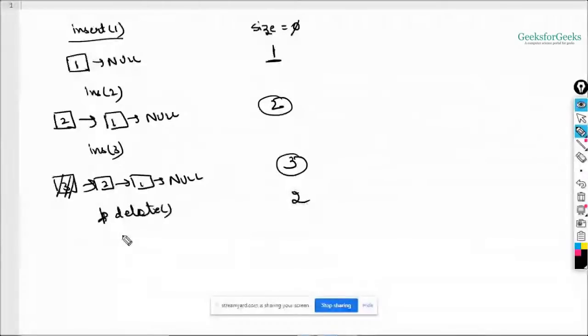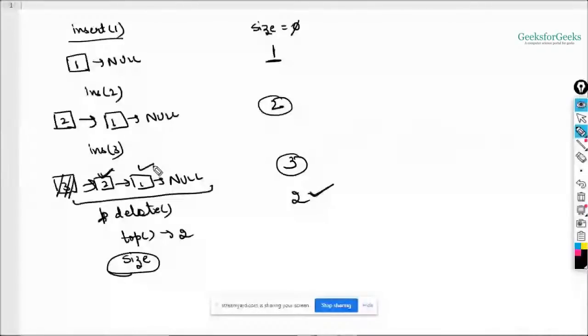Now say I want to check the top element. So the top element is again 2. So it will return 2 from here, right? And say now I want to check the size. What is the value contained inside your size variable? It is 2, right? And what is the size of this list? How many nodes are there? 1 and 2. 2 nodes are there, which basically means that my size variable contains the length of this list. And we can directly return size from here. You don't need to do anything, just return size from here, right?